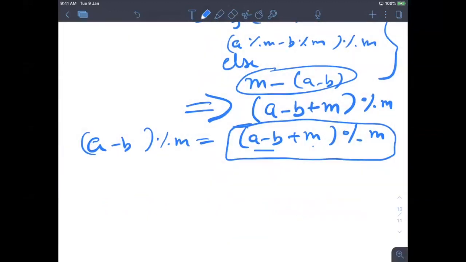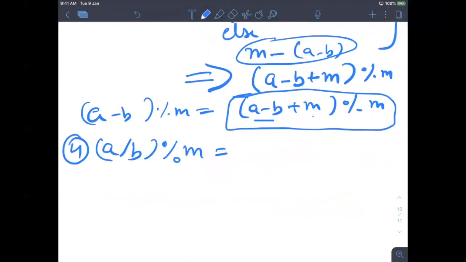And now comes the most interesting part: a by b mod m. I will not explain this today, but you just remember the formula. So a by b mod m is a mod m into b to the power m minus 2, mod m.